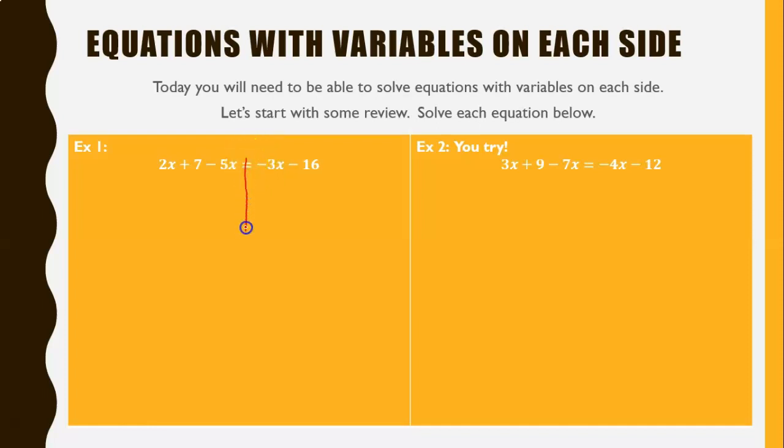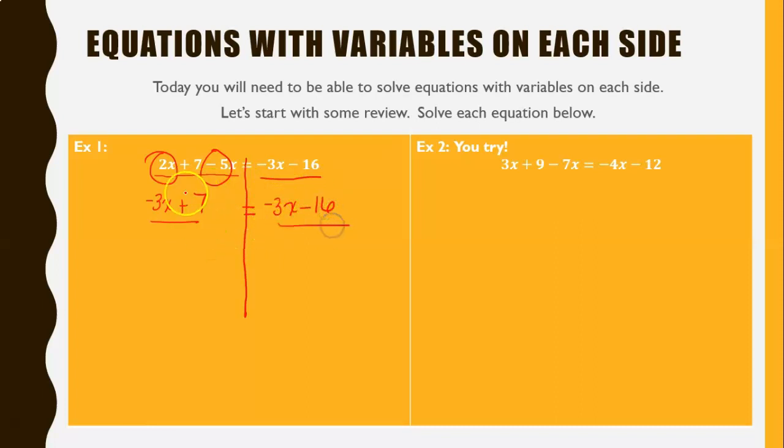Welcome back. You should have recognized that there were two sides, and you want to simplify each side first. So let's look just at the left-hand side. 2x minus 5x, because those are like terms on the same side. I don't do the opposite, I just do what it says. 2x minus 5x is negative 3x, and I just bring down the plus 7. These are not like terms, so I can't do anything else there. Let's look on the right-hand side. I don't have any like terms or parentheses, so I'm just going to bring these down.